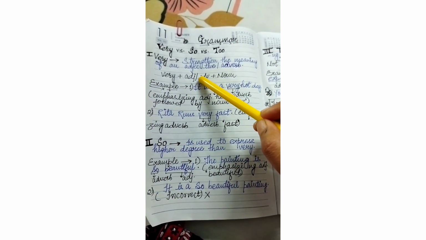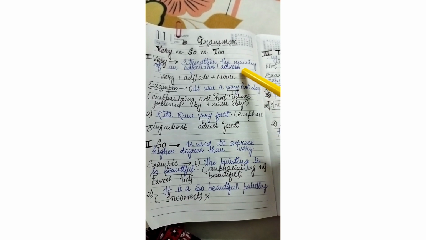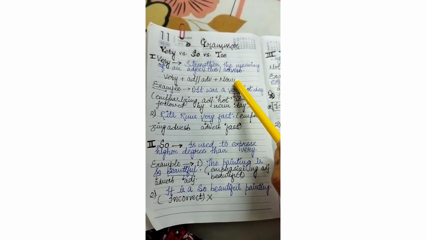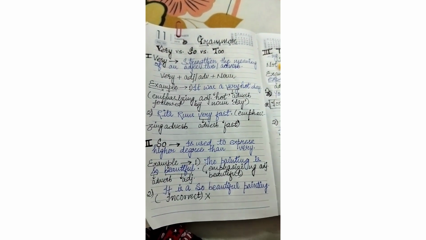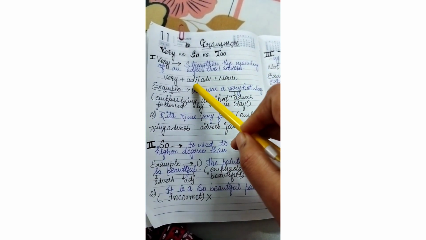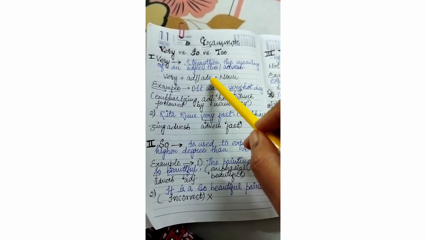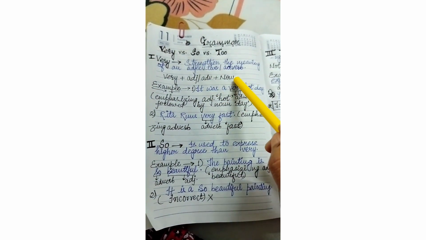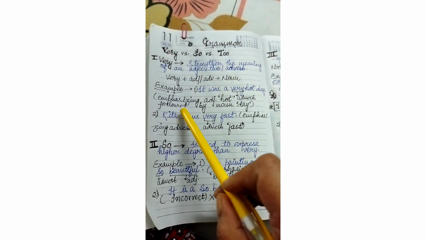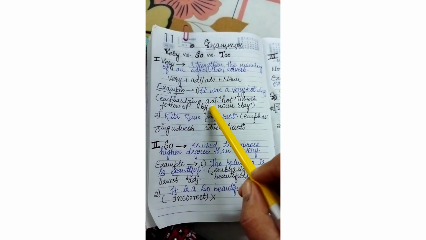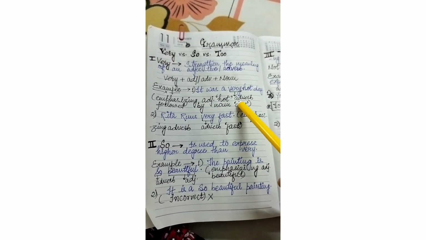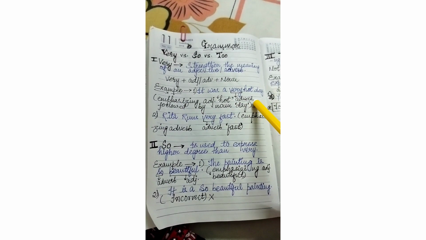When we use very, it is used to strengthen the meaning of an adjective or adverb. As you know, very is used to qualify an adjective or an adverb, and then the adjective qualifies a specific noun. That is the sentence structure. Here is an example: it was a very hot day. Here hot is an adjective, very is an adverb, and day is a noun term.